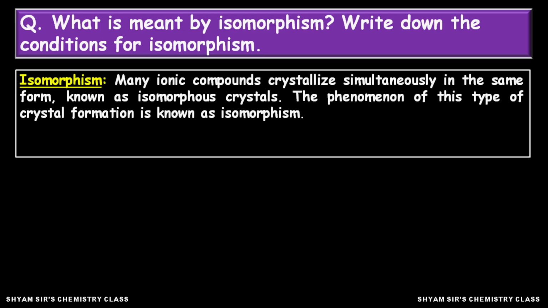That is, there are many ionic compounds that crystallize in the same form. They are known as isomorphous crystals. The phenomenon of this type of crystal formation is known as isomorphism.